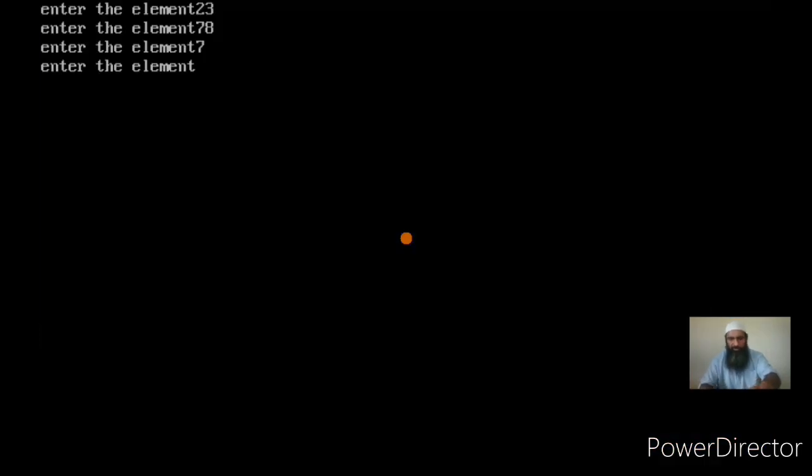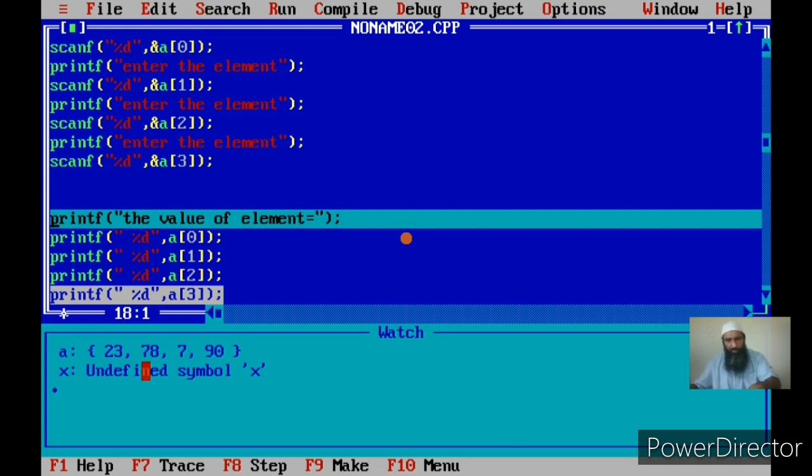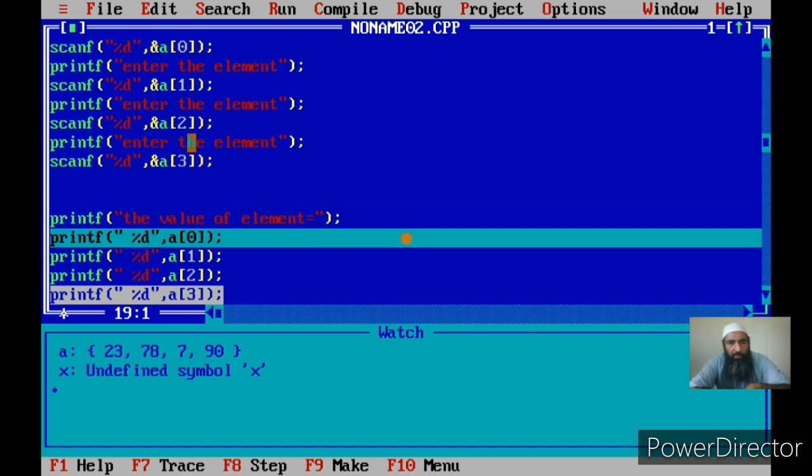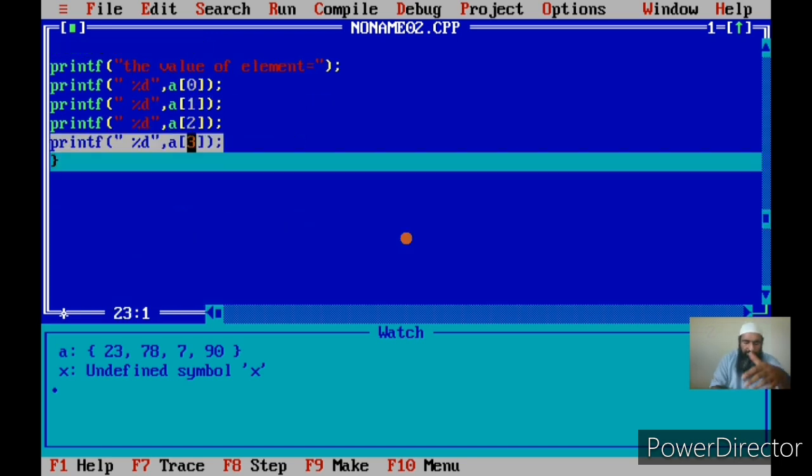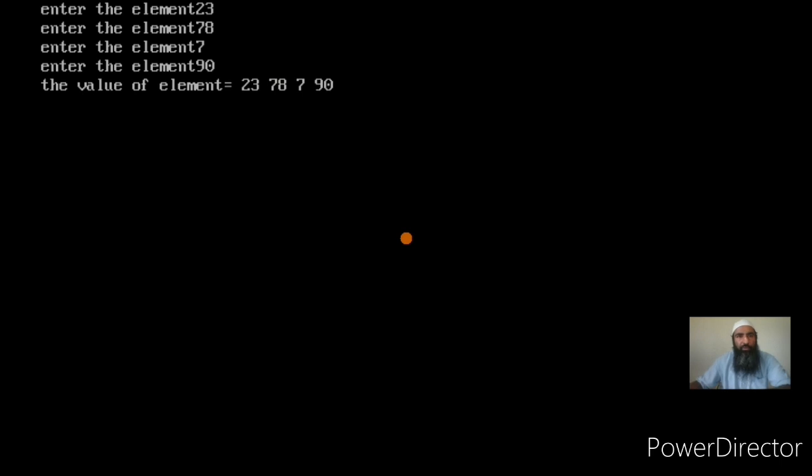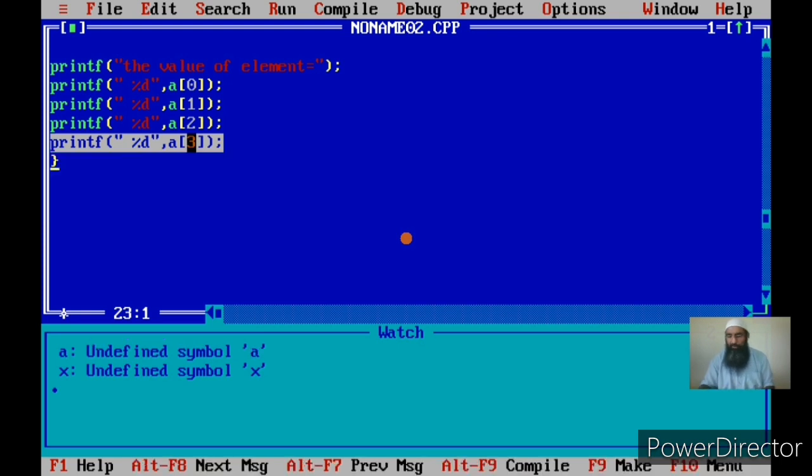Now I am inputting the next element from the keyboard, suppose the value 90. So all 4 elements have been inputted from the keyboard. This is how we input an array from the keyboard. Inputting an array from a keyboard means inputting all the elements of the array, not a single element. And displaying an array means displaying the contents of all the elements. Then you can see on the screen, first I inputted the 4 elements, that is, the values 23, 78, 7 and 90. Then I displayed the elements in the same sequence, 23, 78, 7 and 90. This is how we input an array and how we display an array.